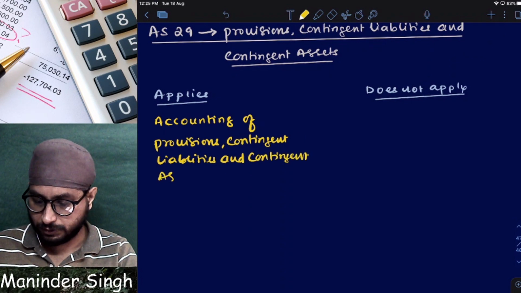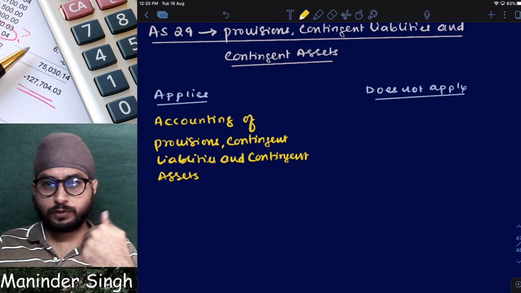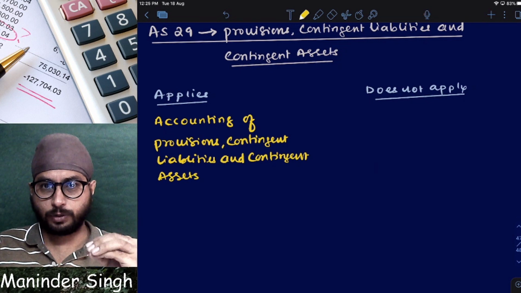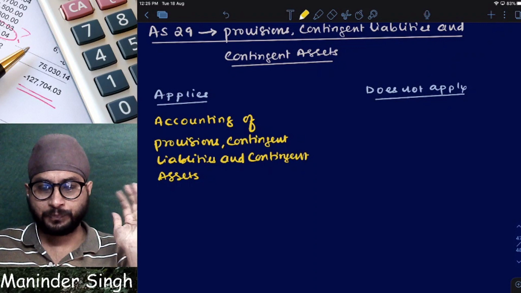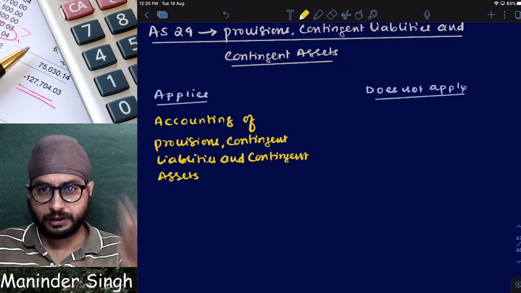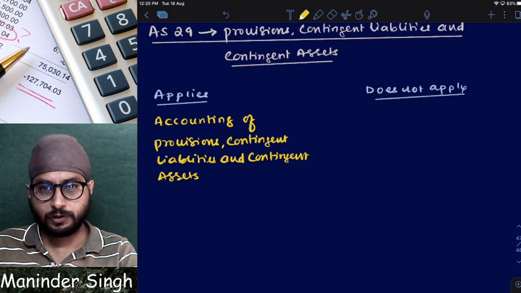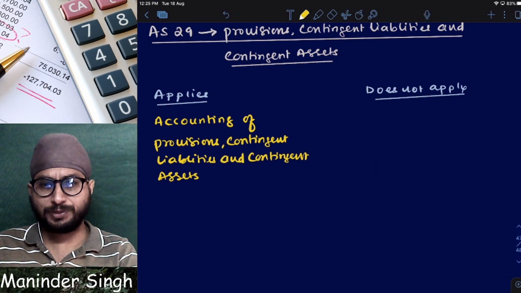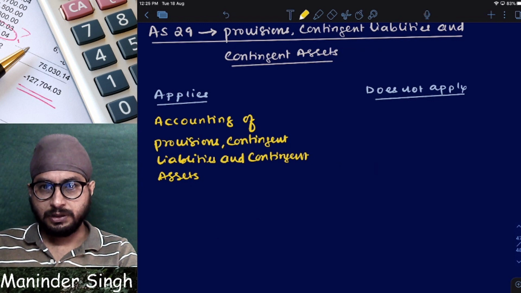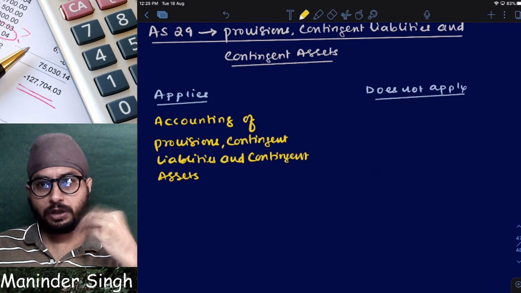So if I want to account for provisions, who will tell me how? AS 29. Who will tell me how to account for contingent liabilities? AS 29. Contingent assets? AS 29. Simple. But AS 29 does not apply to all provisions.